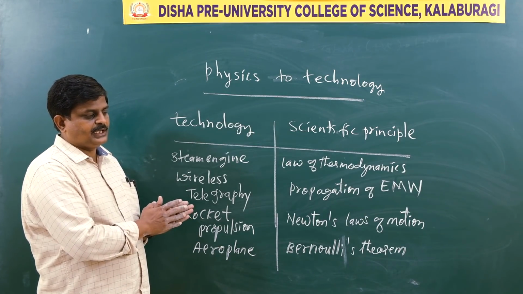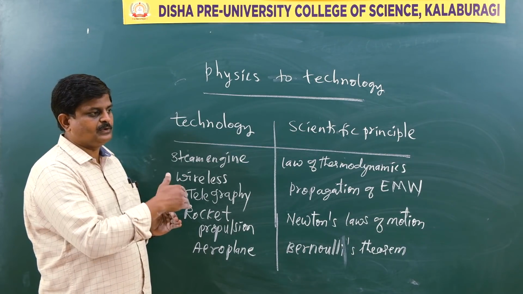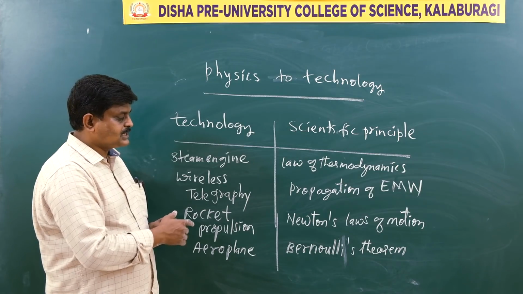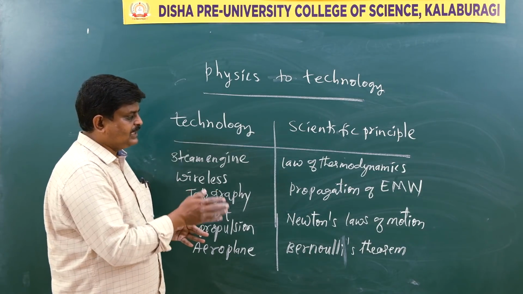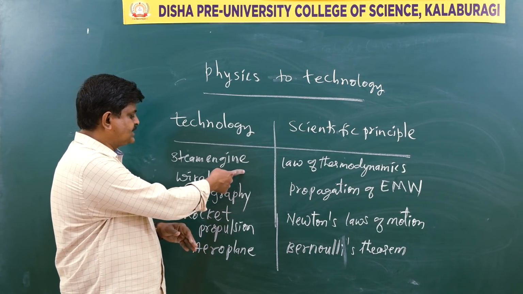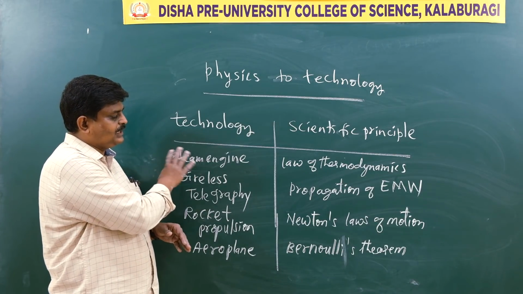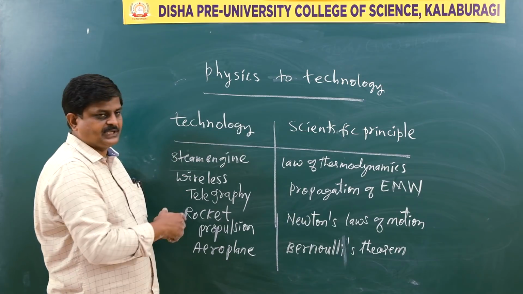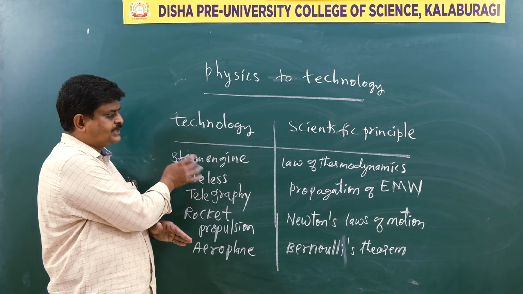Without any external agency, it is not possible to transfer heat from a cold body to a hot body. So such simple laws of thermodynamics will serve as a scientific principle in designing a machine called a steam engine. Just see how the scientific principles enable us to design a machine called a steam engine.